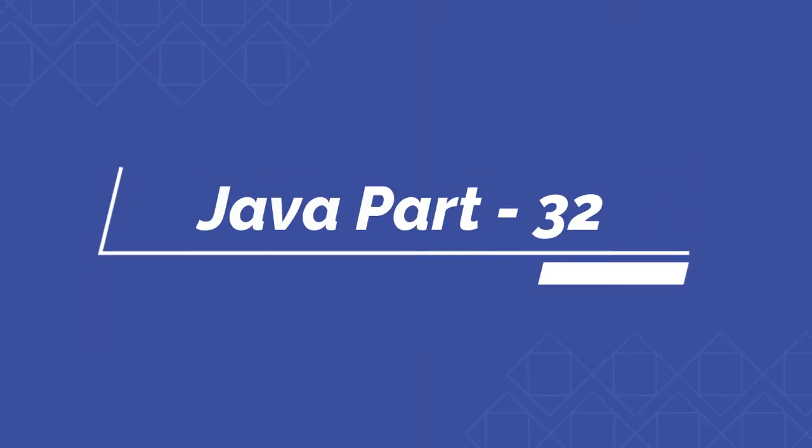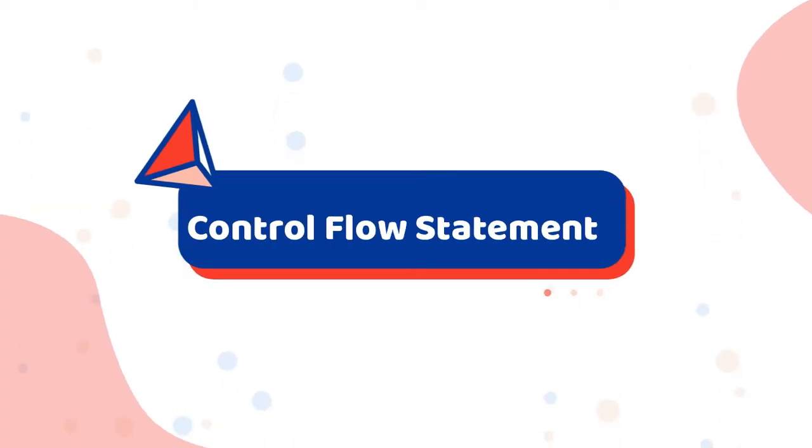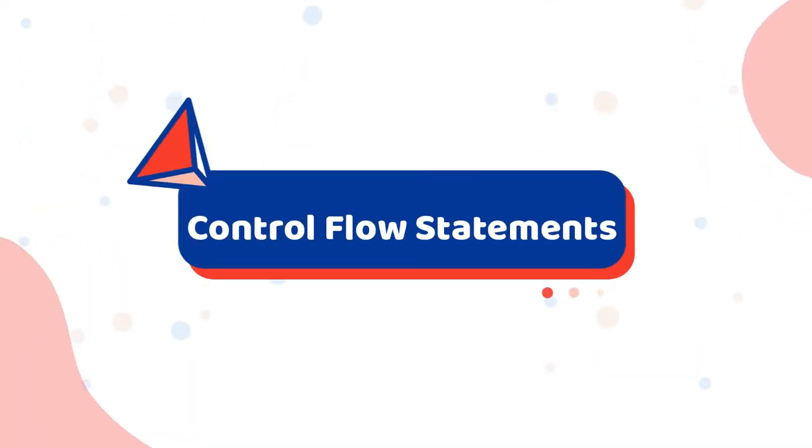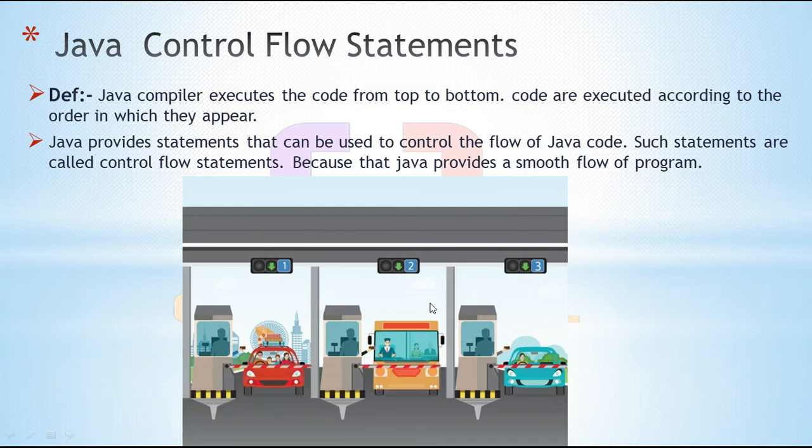Welcome to Java series part 32. In the last video, we saw arrays. In this video, we are going to discuss control flow statements. The Java compiler executes the code from top to bottom. Code is executed according to the order in which it appears. Java provides statements that can be used to control the flow of Java code. Such statements are called control flow statements because they provide a smooth flow of the program.